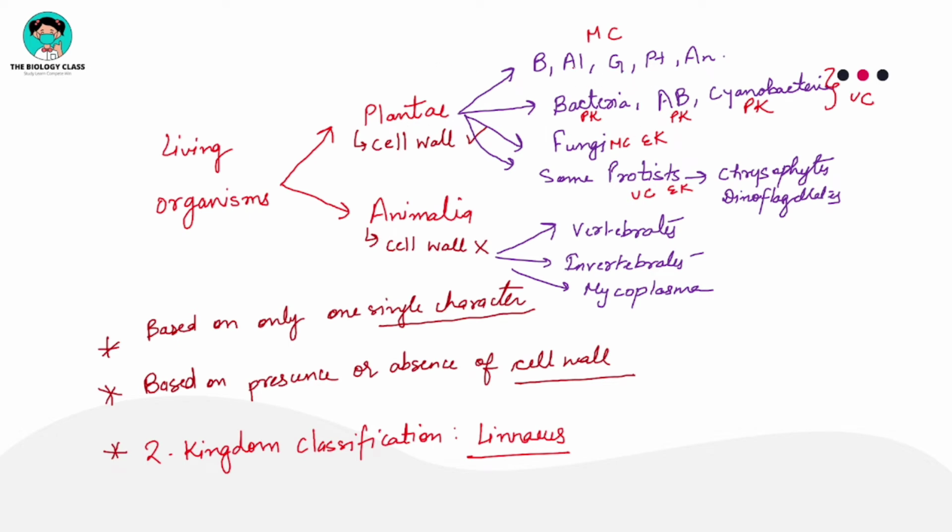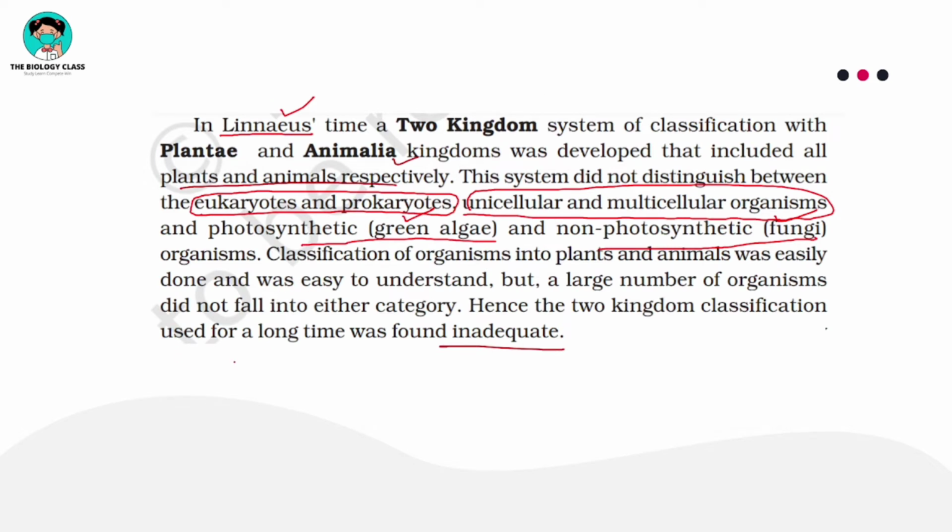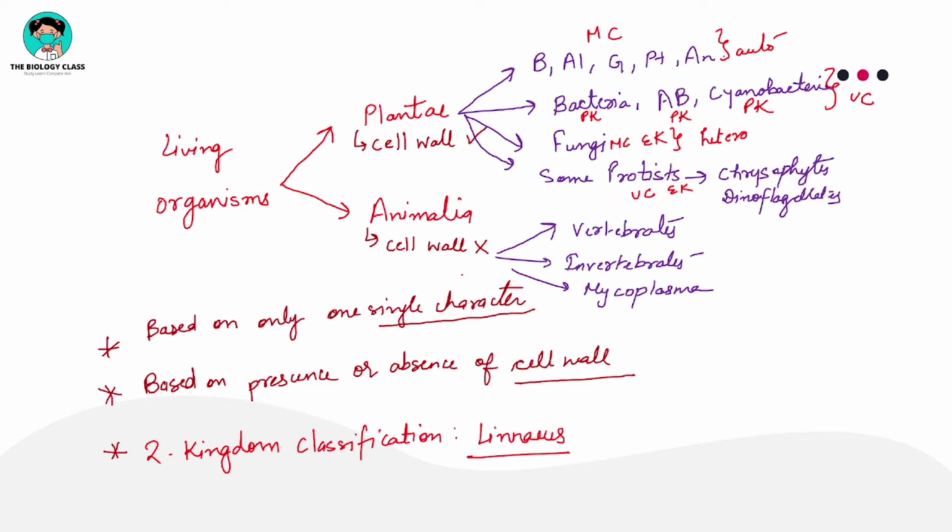All the plants starting from algae, bryophyte, pteridophyte, gymnosperm, angiosperm, which are autotrophic, can we keep them with fungi which is heterotrophic, right? So this is a wrong type of classification system. And classification of organisms into plants and animals was easily done and easy to understand, but a large number of organisms did not fall into either category. Hence, this classification system was inadequate, right?